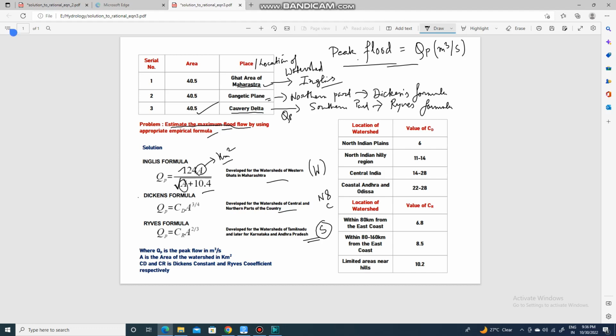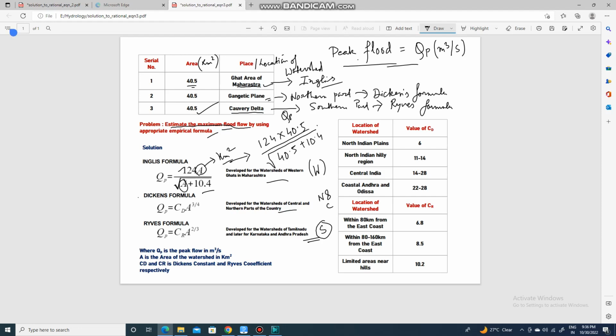The area of the watershed is given as 40.5 square kilometer. All these areas are given in square kilometer. So if you put 40.5 in place of A, then the equation will be like this.